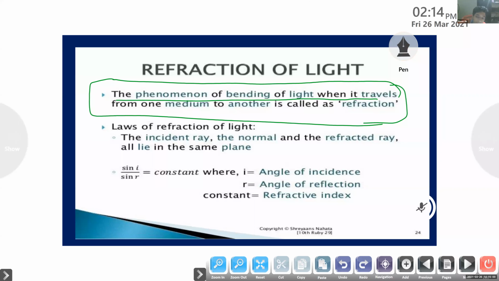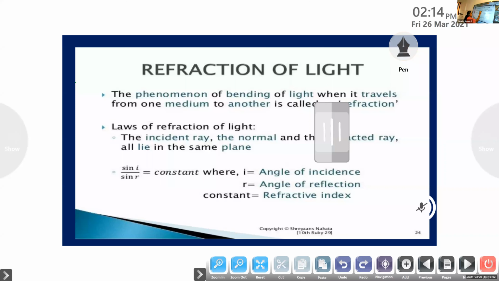Write pencil in water then. Yes, of course. But actually, it is due to the nature of the light that is traveling from air to water that the pencil appears to be bent. It is not due to the property of the pencil, it is due to the property of light. So you write from air to water. The bending of the light occurs when it travels from air to water.